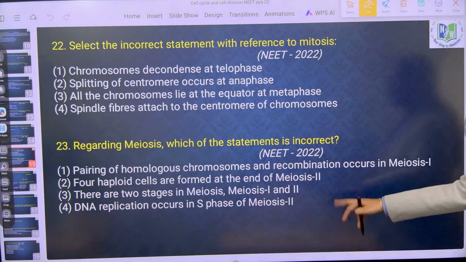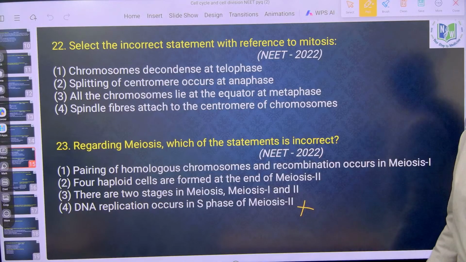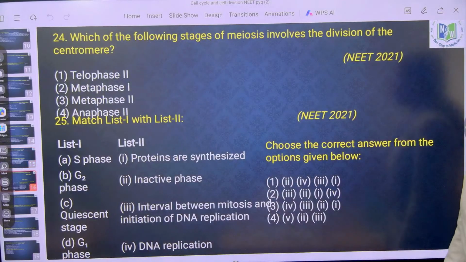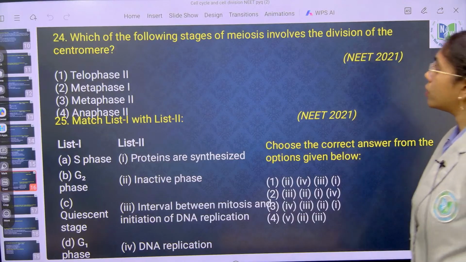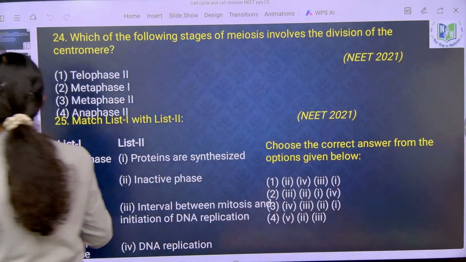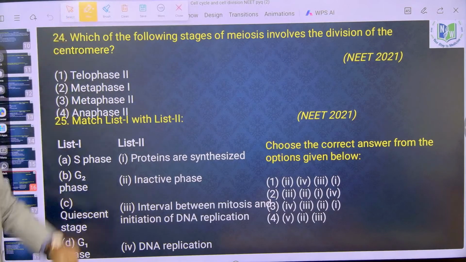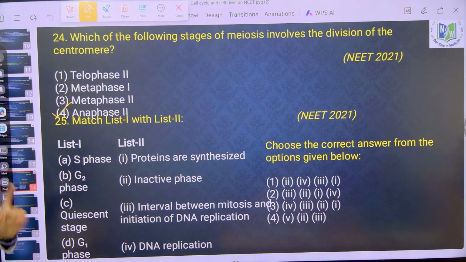DNA replication occurs in S phase of interphase. Which of the following stages of meiosis involves the division of centromere? Anaphase 2. It will not happen in anaphase 1.